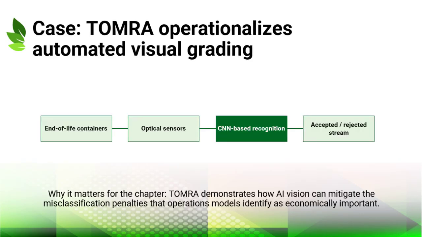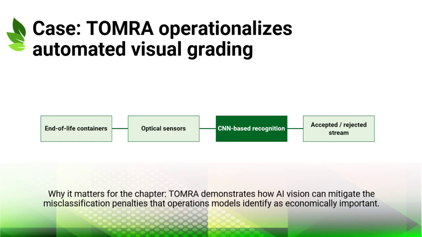The Tomra case operationalizes the chapter's discussion of visual grading and misclassification. In deposit return systems, end-of-life beverage containers are returned through reverse vending and sorting infrastructure. Sensors and computer vision can identify accepted materials and route them into validated streams. The chapter connects this to the economic problem of imperfect classification in reverse logistics. If returned items are wrongly classified, the value of grading and sorting can fall sharply.